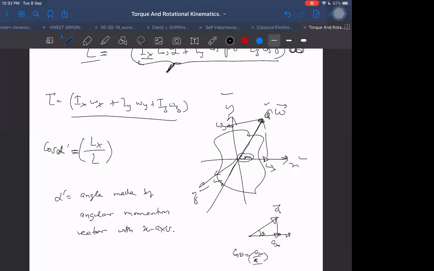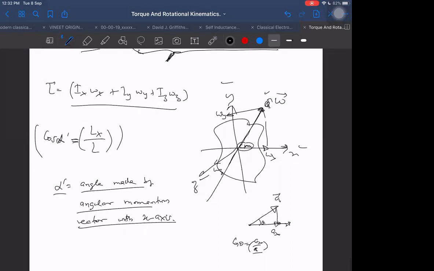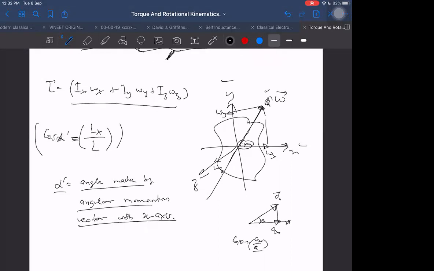Yes, sir. What I told you is that cos theta equals Ax upon A. Cos alpha dash is the angle made by the angular momentum vector with the x-axis. What is the problem in that then? No problem. But alpha was the angle made by omega x by omega. Yes, sir. Definitely, sorry, cos alpha was this.